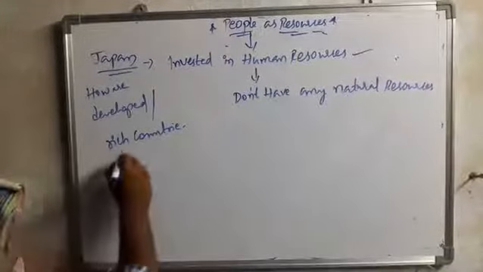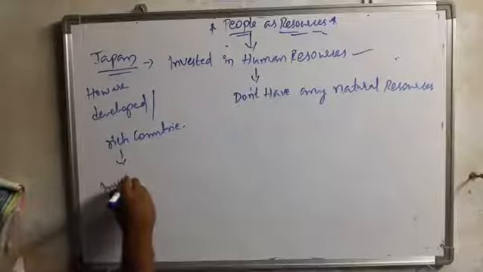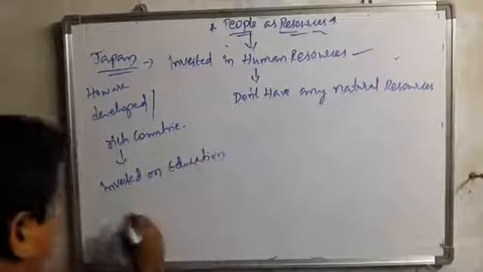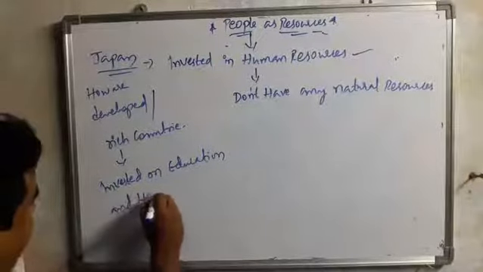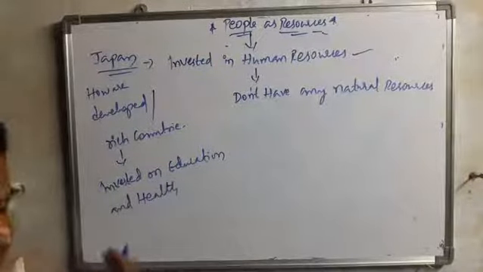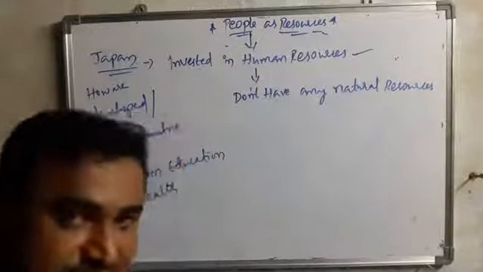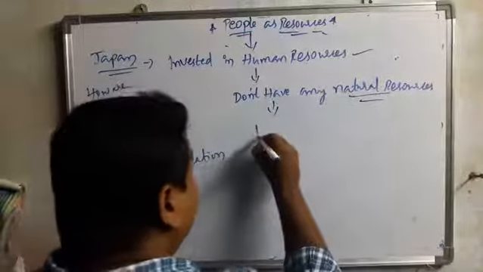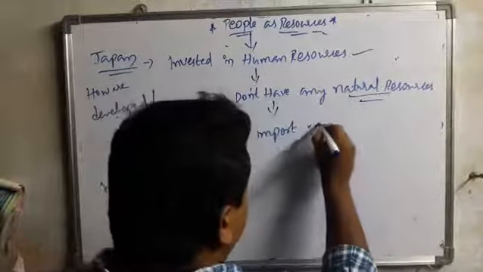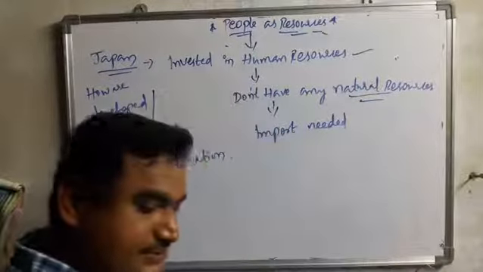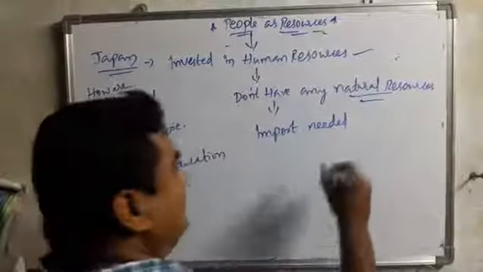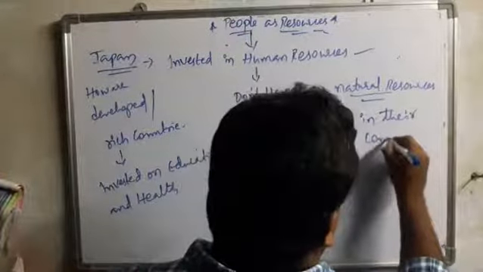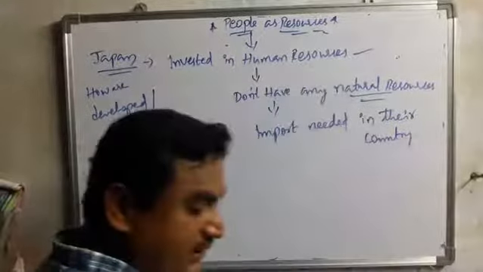How? By investment. What did they invest in? They invested in education and health. Like that they were developed. Natural resources are not there, so what did they do? They imported the natural resources their country needed.